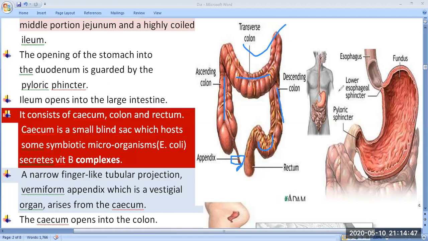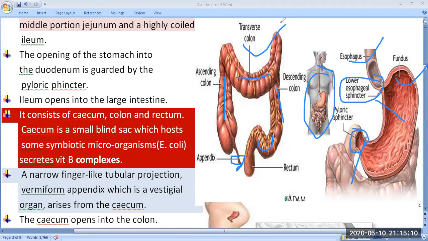So this is the human, and they are showing the different intestinal structures. Now this is the esophagus. Then they are provided with the sphincter, that is the gastroesophageal sphincter. Then here is the fundus, this is the cardiac region, and this is the pyloric region. The pyloric region is also provided with the pyloric sphincter.